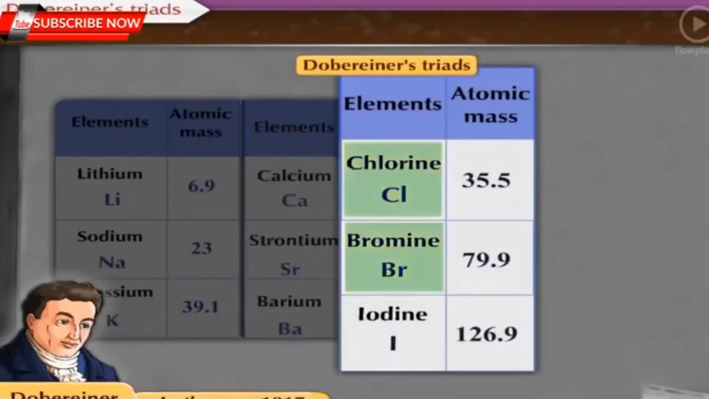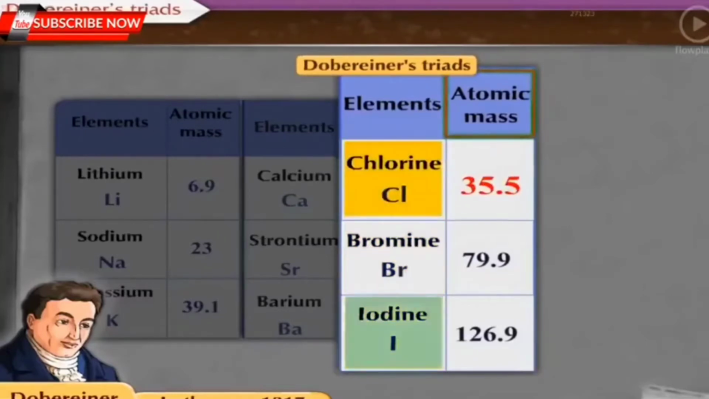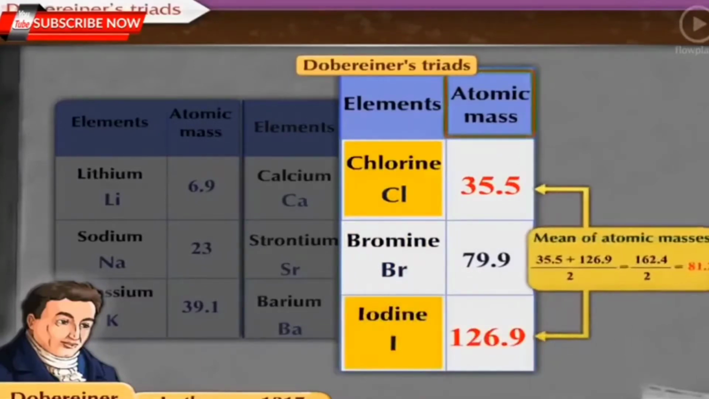Chlorine, bromine and iodine form a triad. The atomic mass of chlorine is 35.5 and that of iodine is 126.9. Their mean value is 81.2, which is approximately equal to the atomic mass of bromine, which is 79.9.